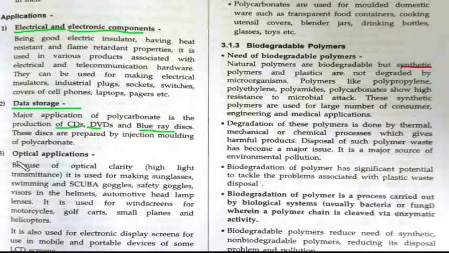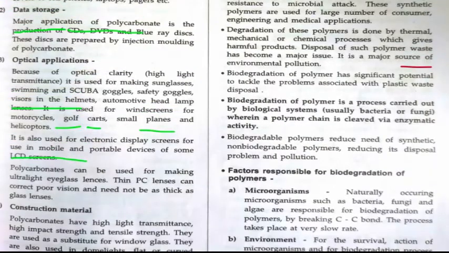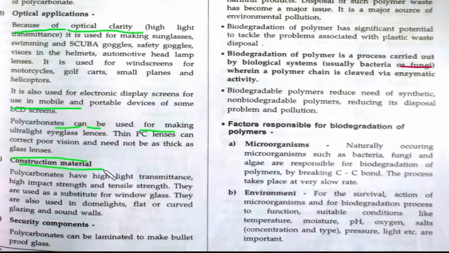We have optical applications too. Then we have construction material and security components. It is also used in security components, and polycarbonates can be laminated to make bulletproof glass also. So these are the various applications that you can study. I'm covering the topic in a few minutes, that's why I'm just dealing with these topics.